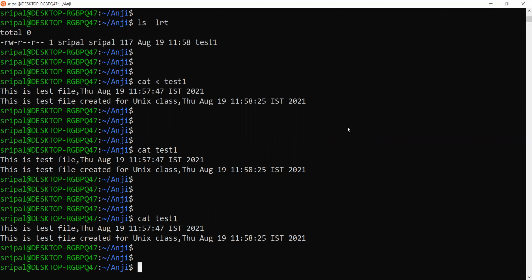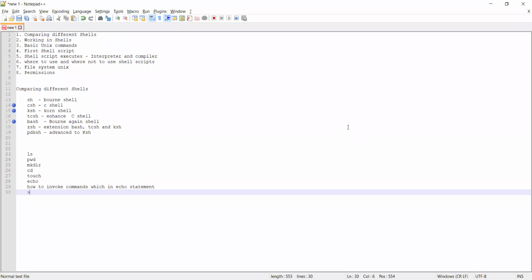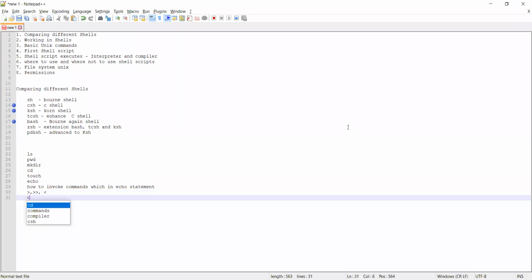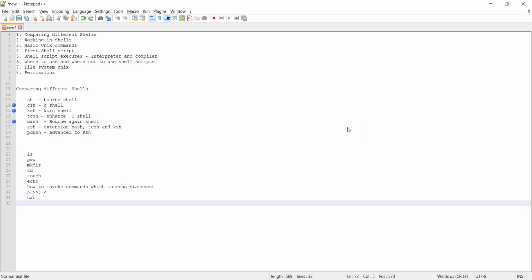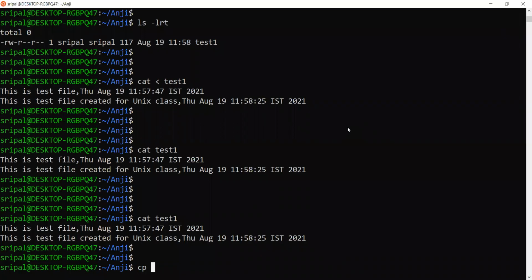So now we have heard what the greater than, double greater than, and less than symbols are, and we learned how to execute a cat command. Now let's see how we copy a file, to copy the content of this test1 file into test2.